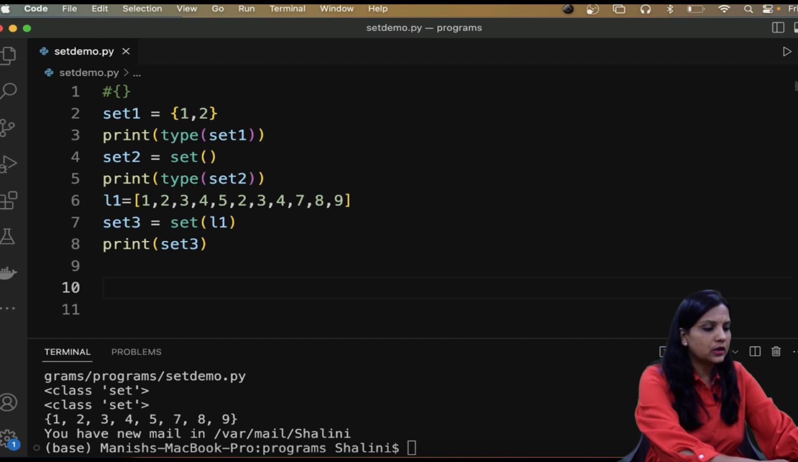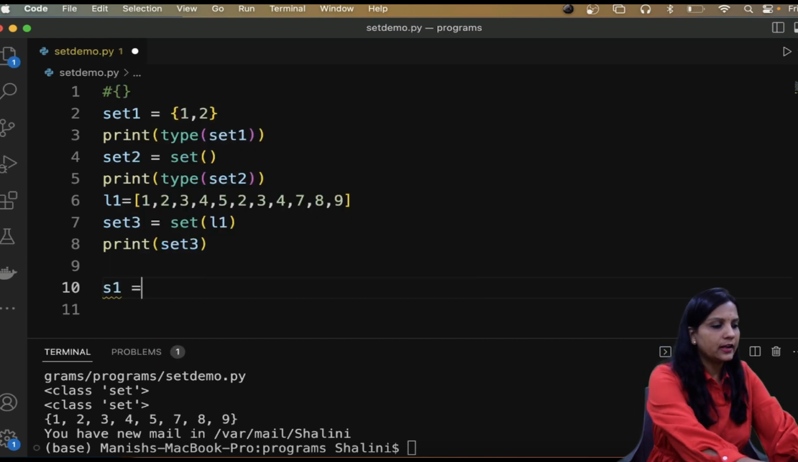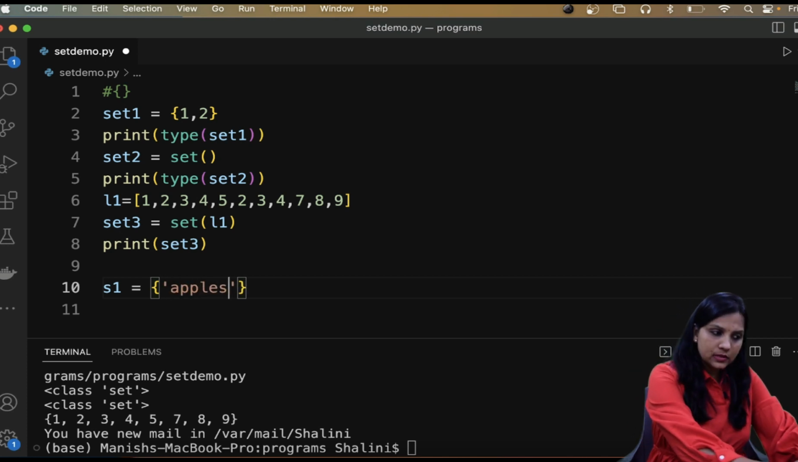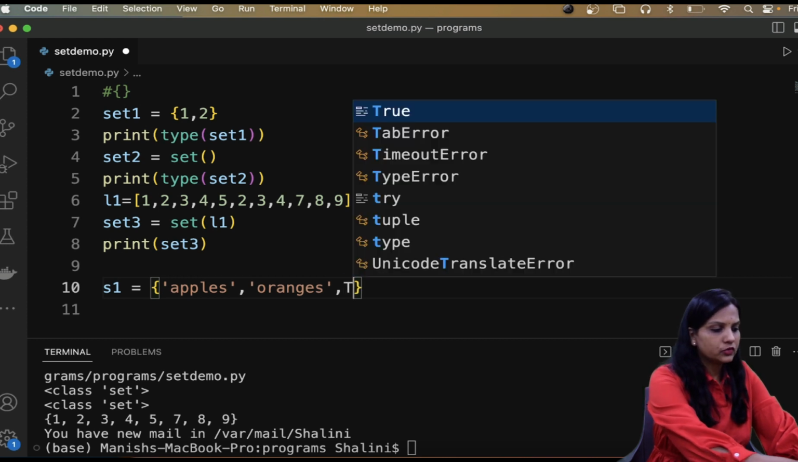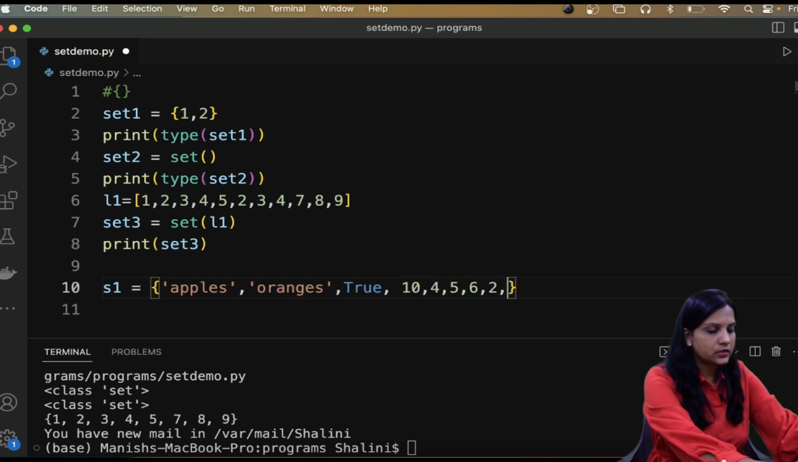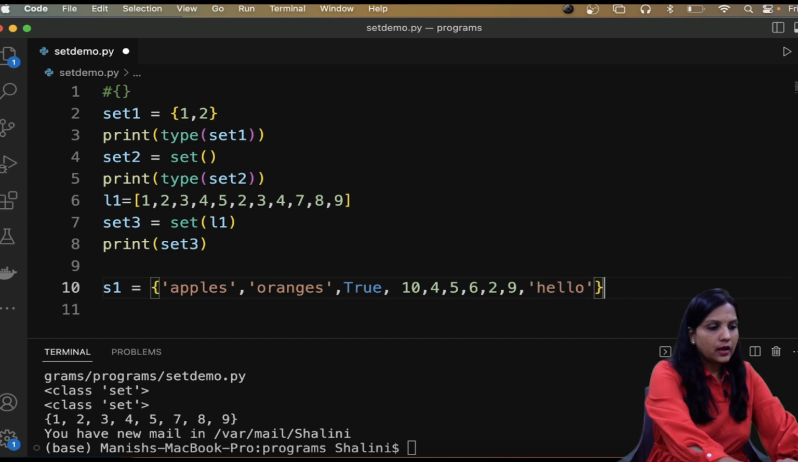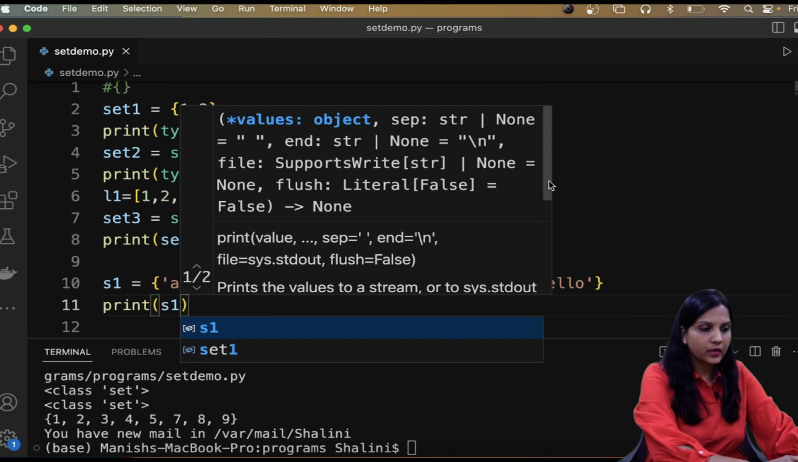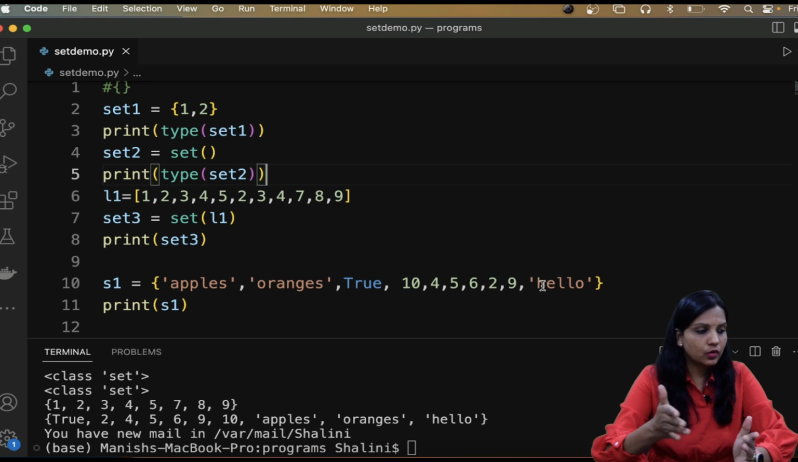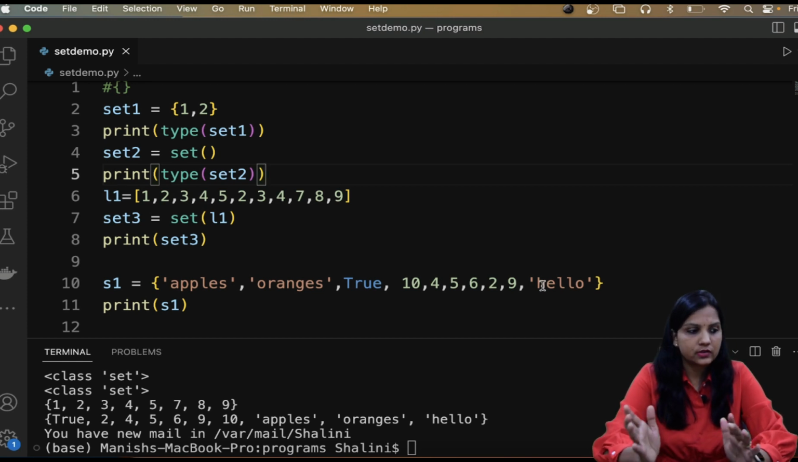Now in Python, in a set you can store values of different types as well. So I can say apples, oranges, true, which is a boolean value, 10, 4, 5, 6, 2, 9, and hello. If I go ahead and print S1, can you see it prints true, then 2, 4, 5, 6, 9, 10, then apples, oranges, and then hello.